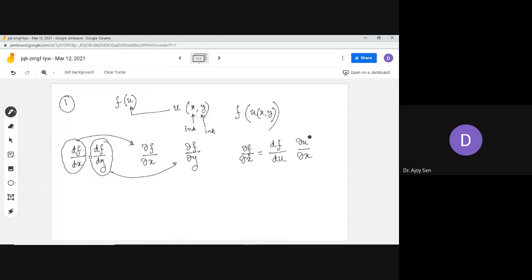This is the reason why we write del x of f as df du into del x of u, in this fashion. Just remember that there is a multiplication sign involved there. So this is the definition.